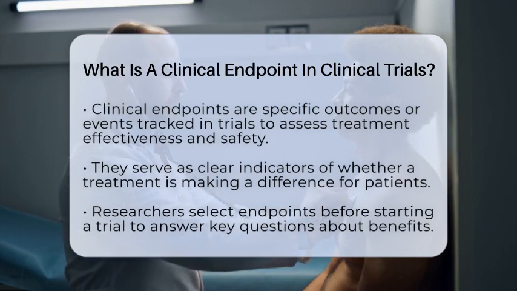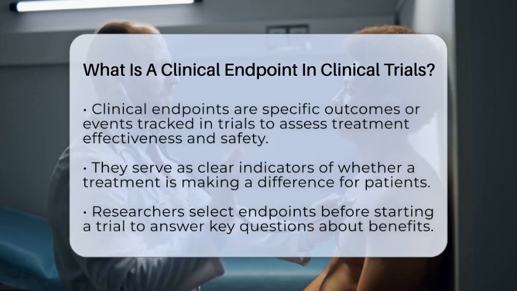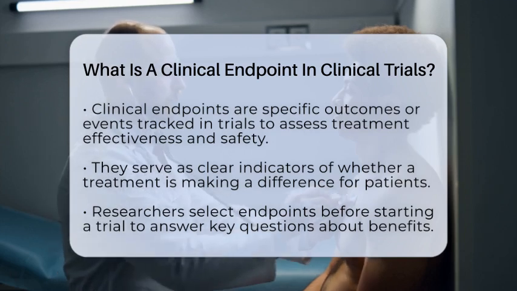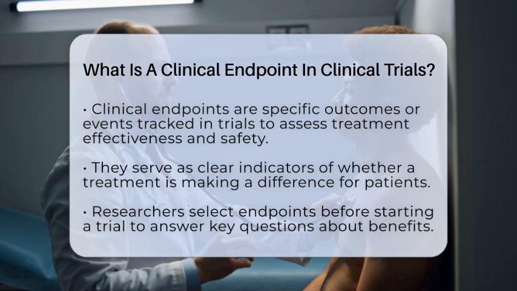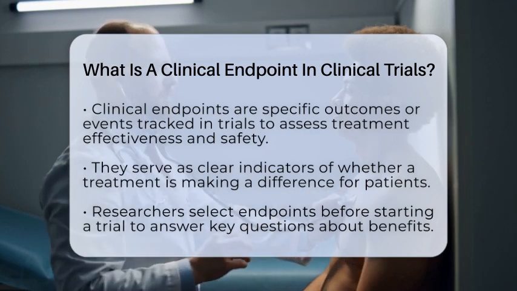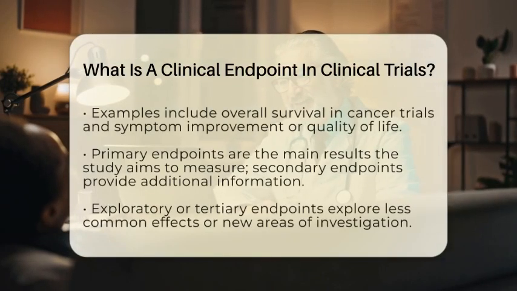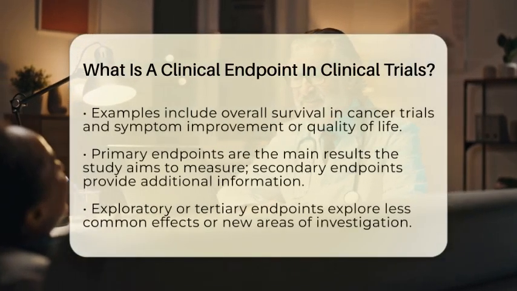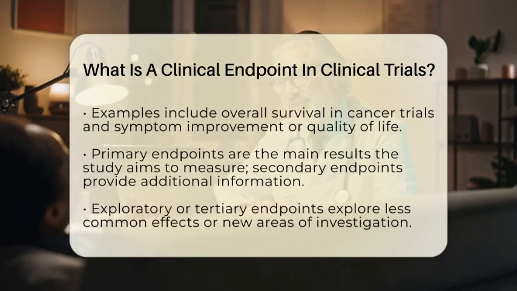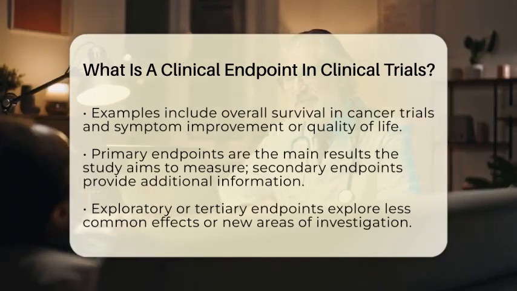Before a trial even starts, researchers carefully pick these endpoints. They want to answer the main questions about the treatment's benefits. For example, in a cancer trial, a common endpoint might be how long patients live after starting the treatment. This is called overall survival. Other endpoints could include how much symptoms improve or if the patient's quality of life gets better. These help show benefits beyond just survival.